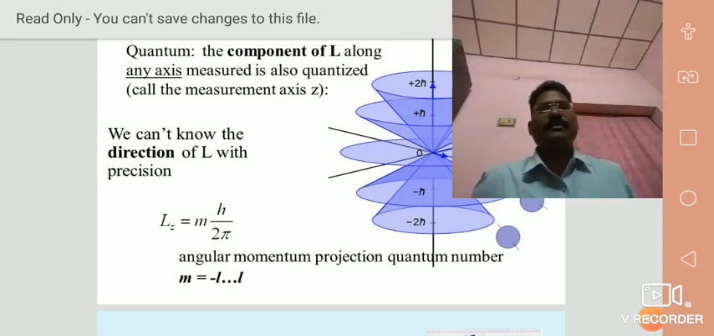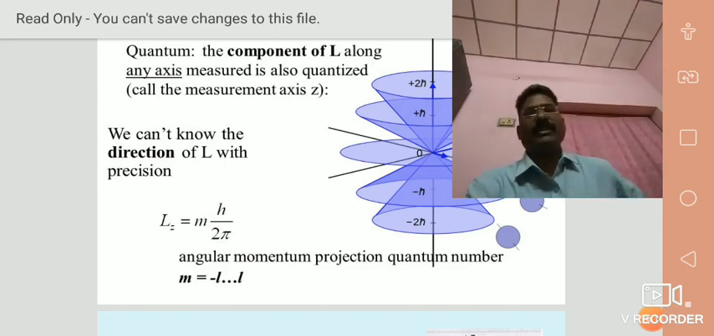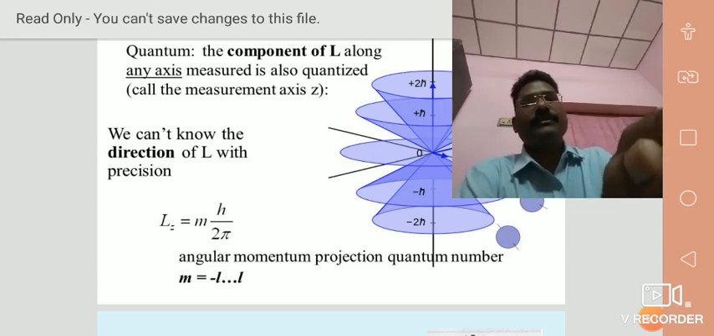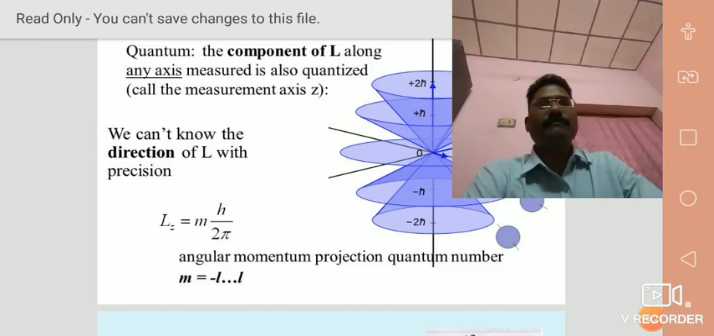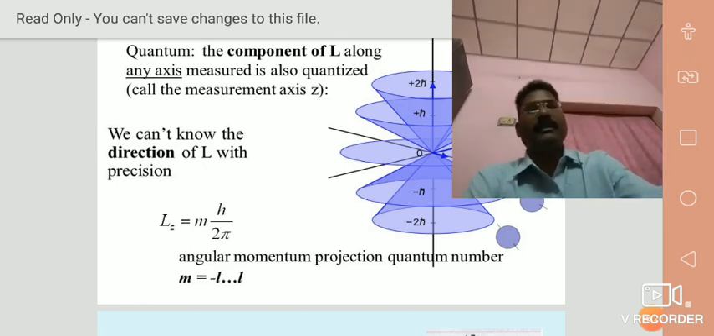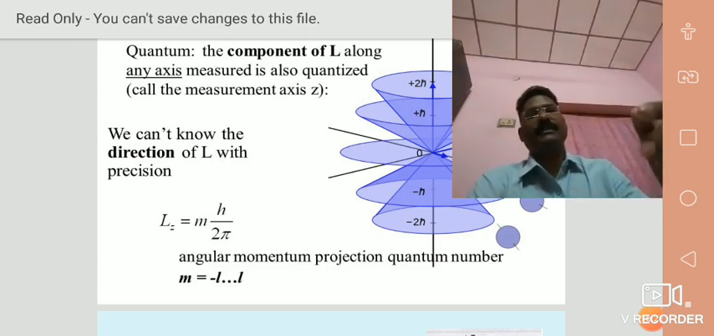Remember, the formula is Lz is equal to ml h cut. H cut means h by 2 pi. Here Lz is equal to m into h by 2 pi, where m is equal to minus L to plus L. This is the angular momentum projection quantum number. We already discussed this in the previous slide.